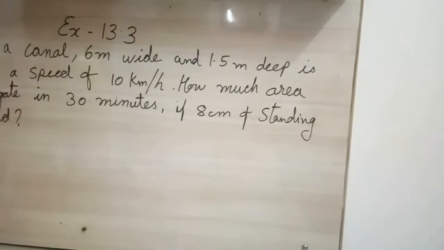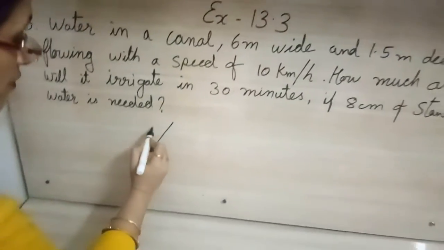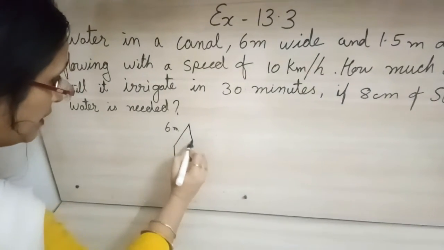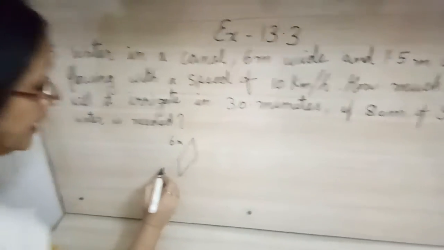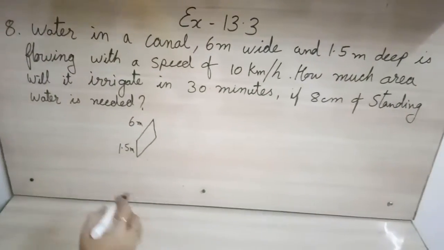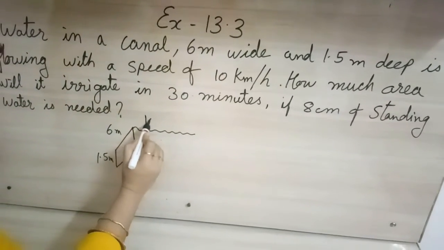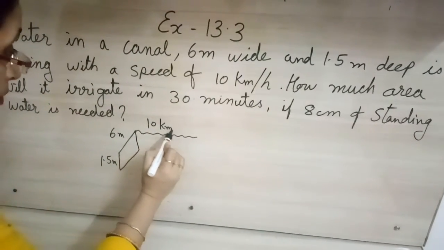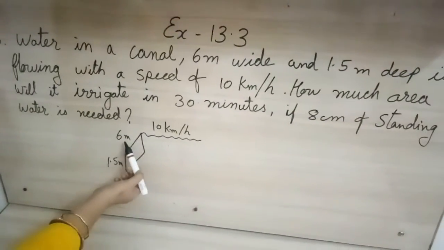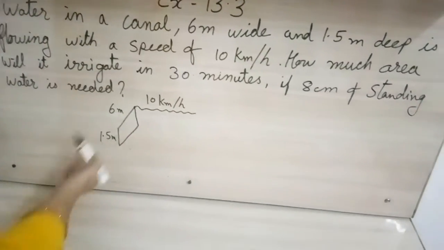Now what they are telling is there is a canal which is 6 meter wide, means width is 6 meter, and depth they are telling is 1.5 meter, and through that canal water is flowing at a speed of 10 kilometer per hour. Okay, now here observe properly, it is in meter, it is in meter, and it is in kilometer. So we will make the units same.